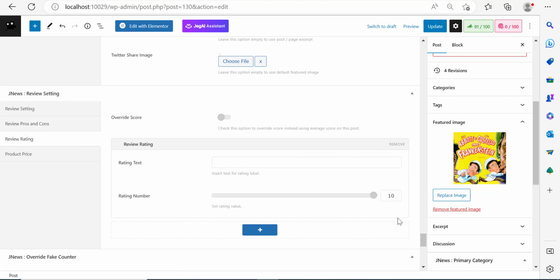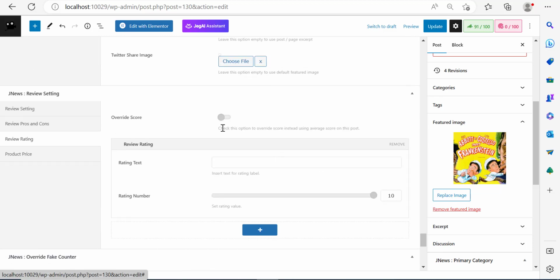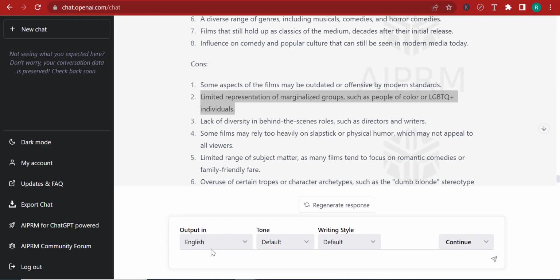Now I can add some ratings. Now let me click on review ratings here. And you can either override score or add rating text. So over here, I wanted to add rating text. I said I want you to add rating text with score from 0 to 10.